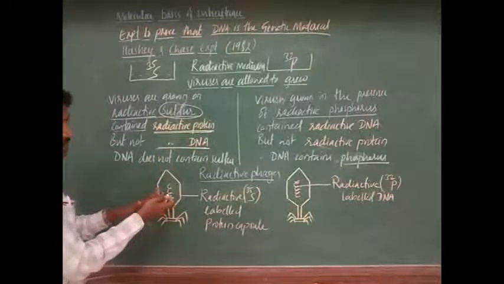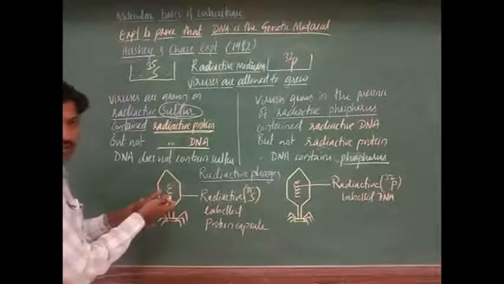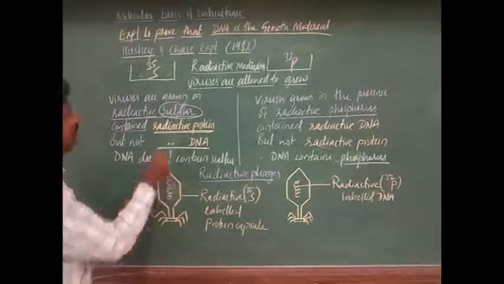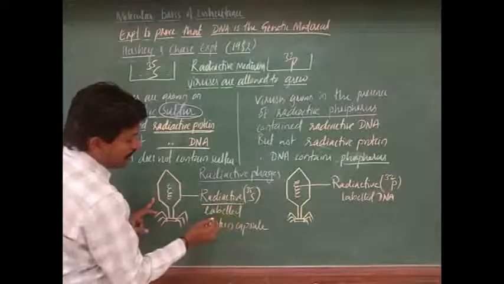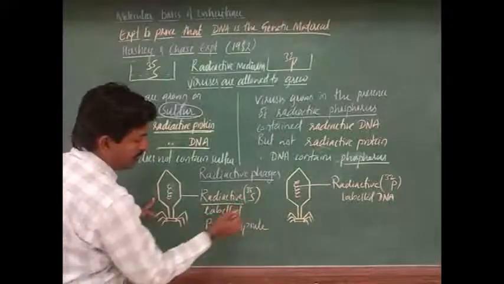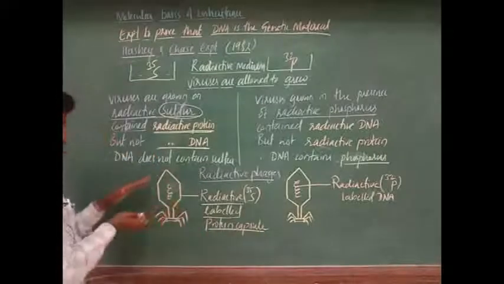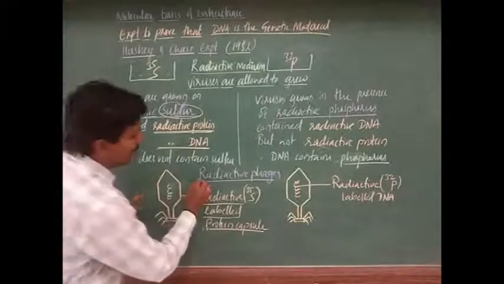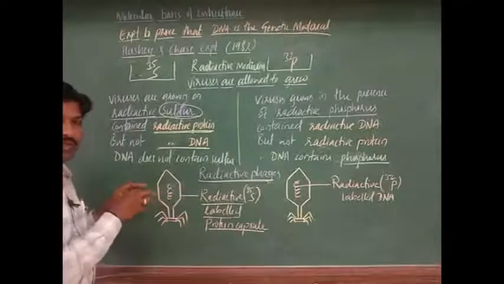The DNA remains as it is, normal DNA. But the protein coat is radioactive. A radioactive sulfur labeled protein capsule is formed. This is a new bacteriophage, what we call a radioactive phage, because it contains the radioactive material.